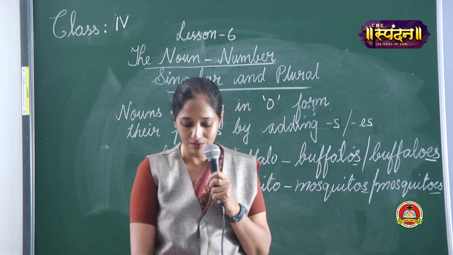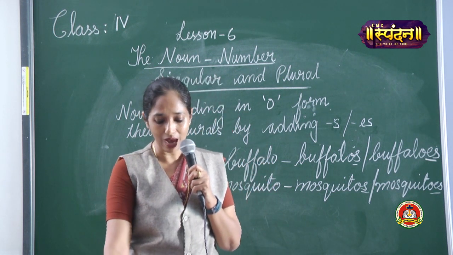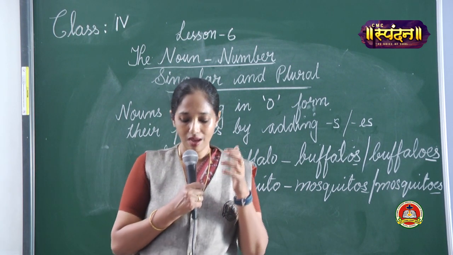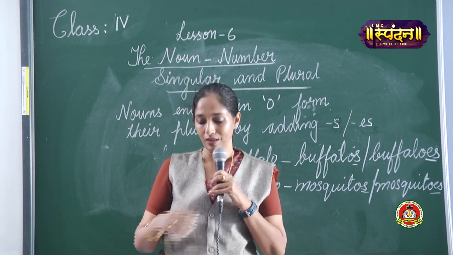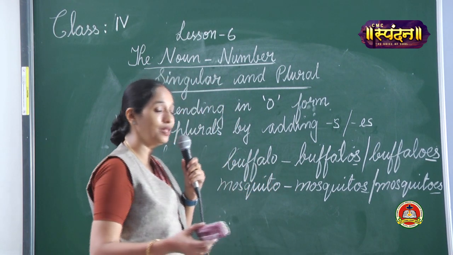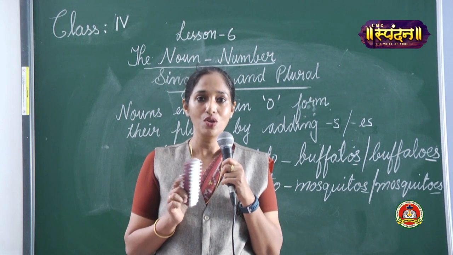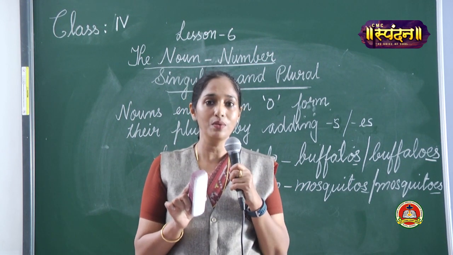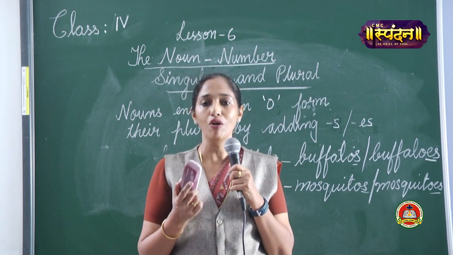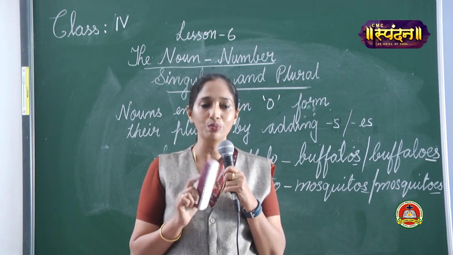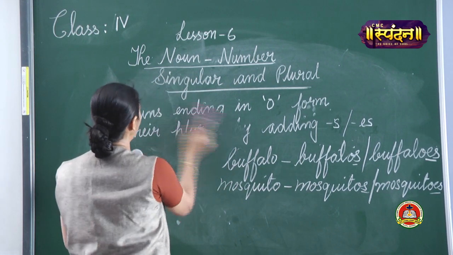Now, as you all know, there are certain nouns that form their plural by changing the internal vowels. What do you mean by internal vowels? The vowels that come in between the word. We need to change those vowels to get the plural of those nouns. So let's have a look at those group of nouns.